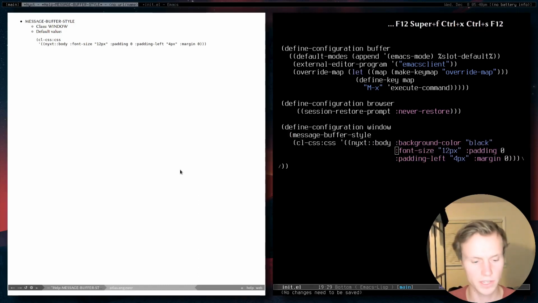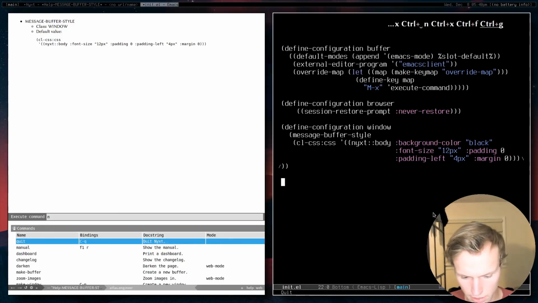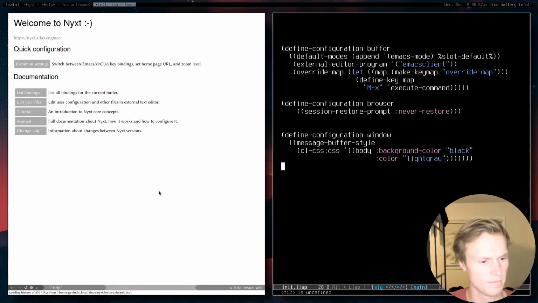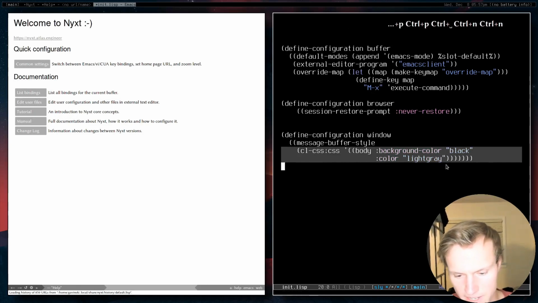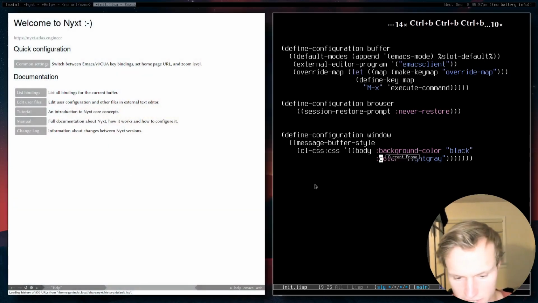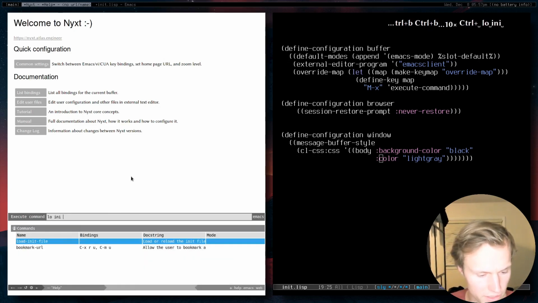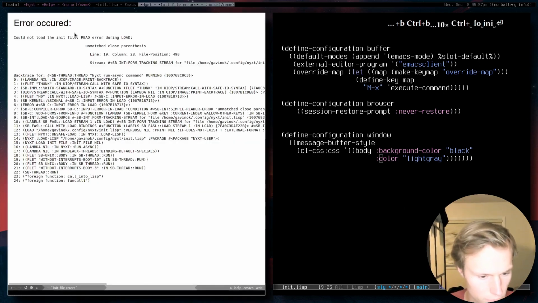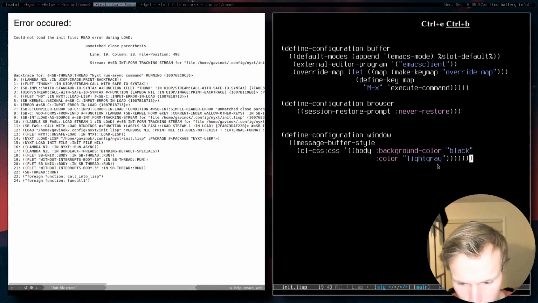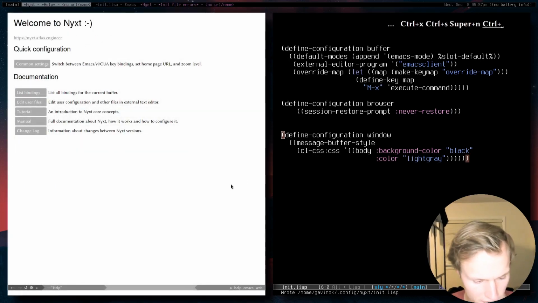But we can actually go ahead and change this. Now we can load these configuration settings into Nyxt. Is this all correct? Yep, that should be all correct. Now I've changed it. I've removed all the default settings just to make it a bit simpler, but I've basically set the background to black and the color to light gray. Since this is the message buffer style, the message buffer is right down here if you see this text. So if I run the command load init file, we'll get a little error. Let's see what I messed up. Oh, these are not matching. There we go. So let's save that and run that again.